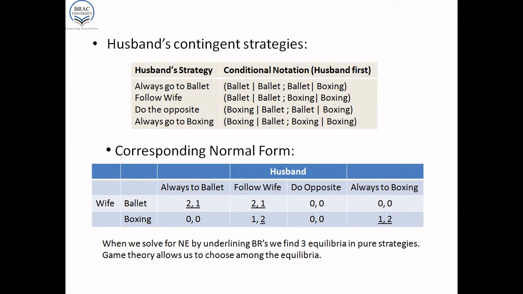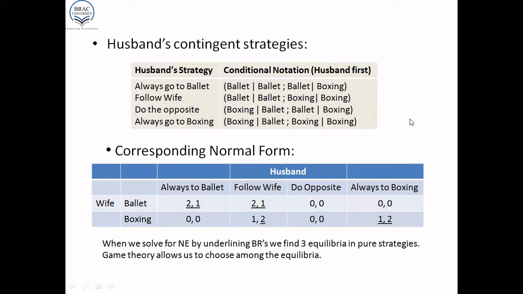Now, some of these actions may not make rational sense given what we know from the simultaneous move game. I mean, why would the husband go to an event where the wife is not going? However, since it is a possibility, since it is an allowable strategy, we have to include it. We have to write it down, whether it makes complete sense or not. Even if it is irrational, we write down the strategy. So using this information, we construct the normal form payoff matrix.